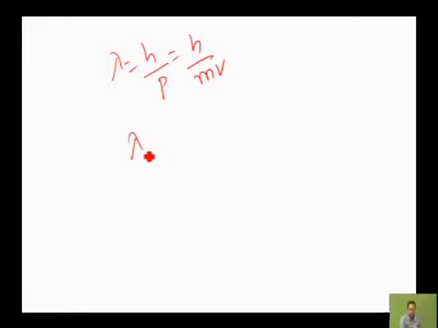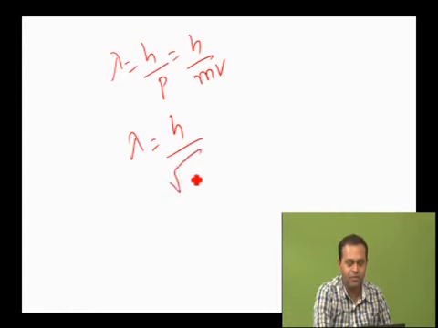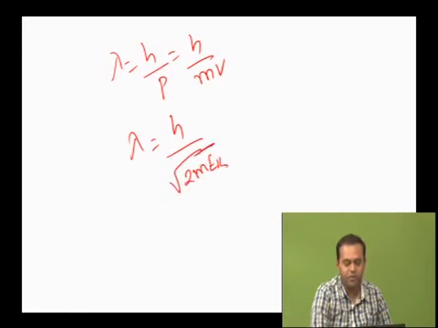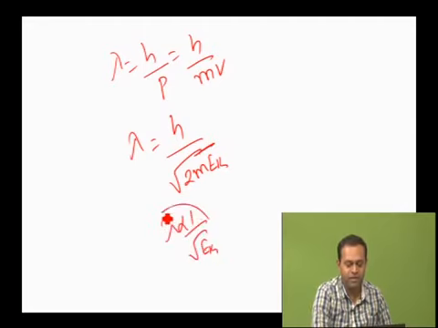Different forms of the de Broglie wave equation. One is in terms of momentum, lambda equal to h by p. In terms of mass and velocity, lambda equal to h by mv. Other form is lambda equal to h by root of 2m Ek, where Ek represents kinetic energy of the material particle. Lambda value will be inversely proportional to root of kinetic energy.